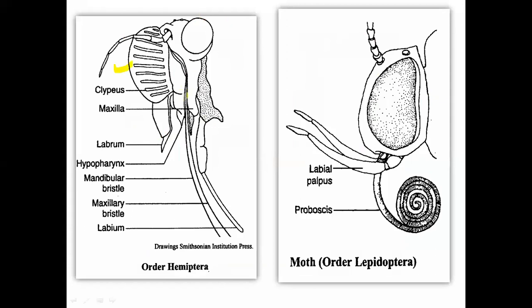Here also the same kind of mouth parts are present: labrum, maxilla, clypeus, hypopharynx, mandibular bristle, maxillary bristle, and labium. Now maybe in your mind there is one question. In the first mouth part there are some different parts; the figure is different. Here also the figure is different. Here also a different figure. So why are these overall different types of mouth parts?